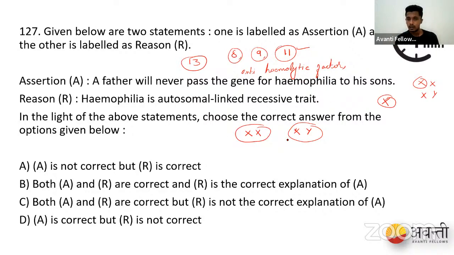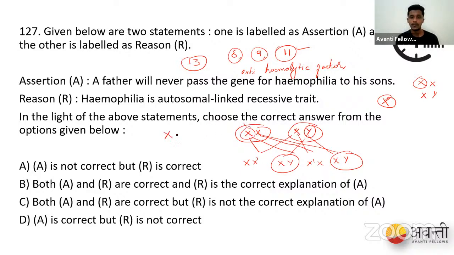See, if he has to pass the gene, who gets the gene? His X will go with the mother's X, and the same X will go with the mother's other X, while the Y goes with each X as well. So we have X X dash, and then XY, and then X dash X, and again normal XY. Since the father does not have the hemophilic gene on the Y chromosome, the son can never have hemophilia coming from the father, but he can have hemophilia when the mother is a carrier of the disease.